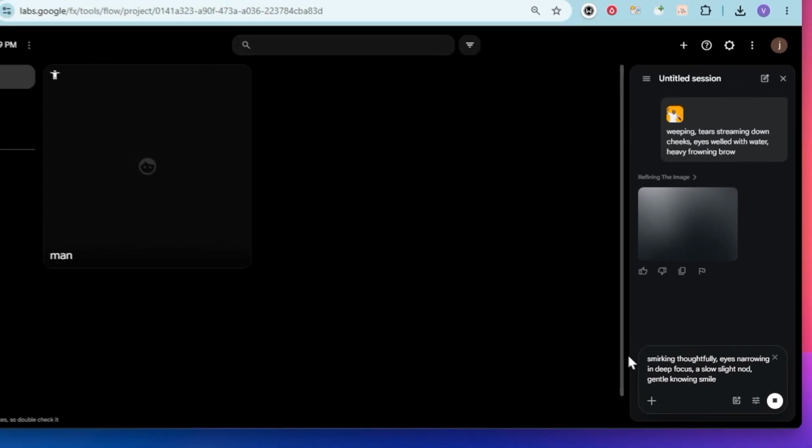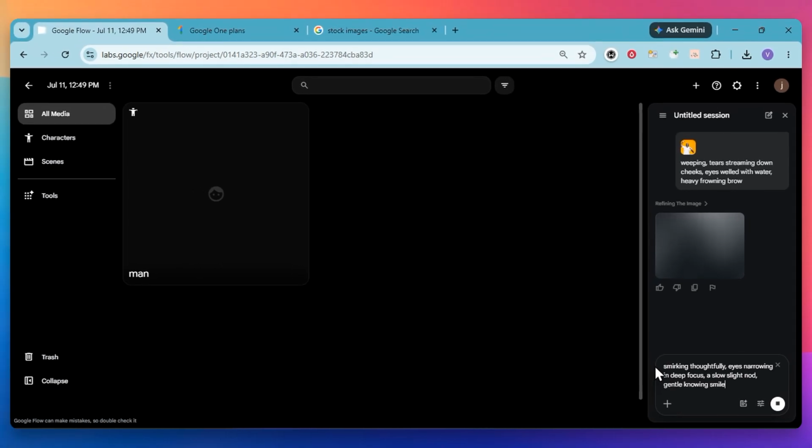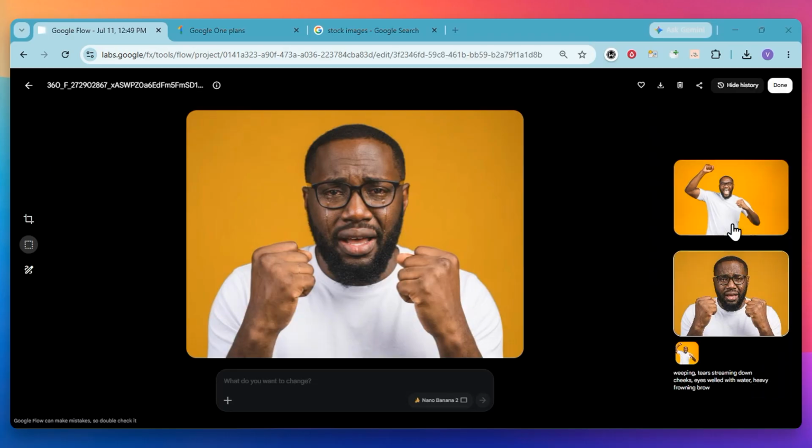For those moments requiring subtle contemplation, use words like smirking thoughtfully, eyes narrowing in deep focus, a slow slight nod, or a gentle knowing smile. By focusing on these specific recipes, your characters will become much more lifelike and engaging. Experiment with these physical cues to see the difference in your own creations.